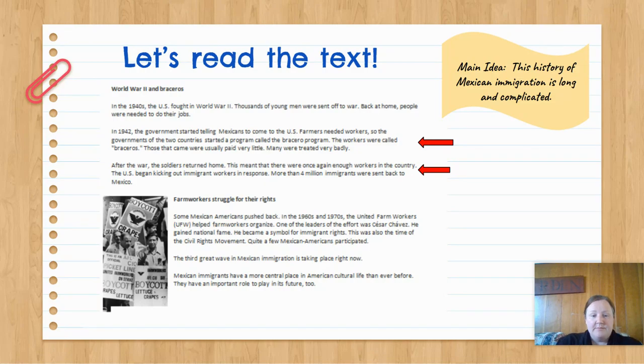Farm workers struggle for their rights. Some Mexican Americans pushed back. In the 1960s and 70s, the United Farm Workers, UFW, helped farm workers organize. One of the leaders of the effort was Cesar Chavez. He gained national fame. He became a symbol for immigrant rights. This was also the time of the Civil Rights Movement. Quite a few Mexican Americans participated. The third great wave in Mexican immigration is taking place right now. Mexican immigrants have a more central place in American cultural life than ever before. They have an important role to play in its future, too.